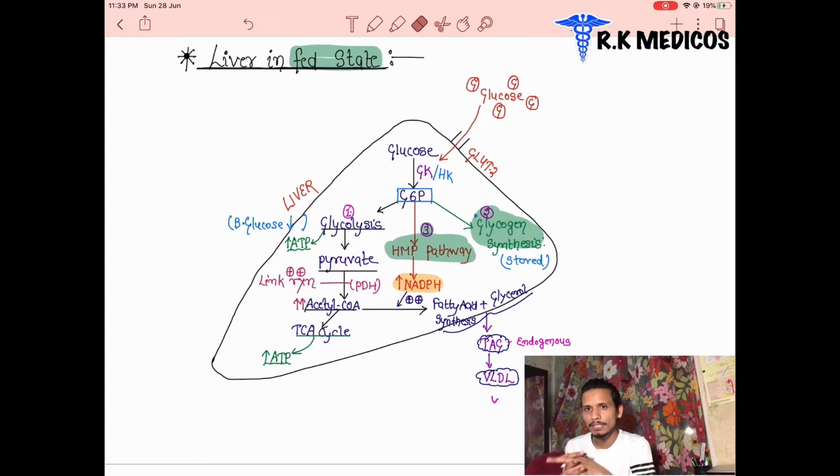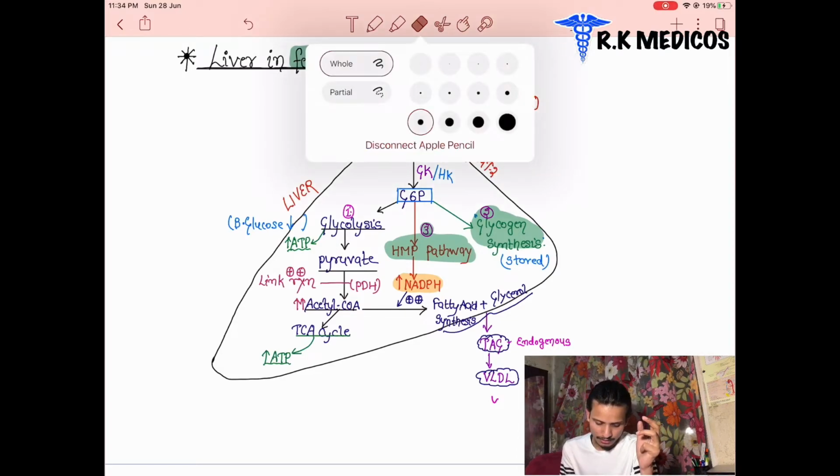There are three main reactions in the liver. In the fed state, three pathways will be run. After glucose enters the liver through GLUT2 receptors, it goes to glycolysis, glycogen synthesis, or the HMP pathway. From the HMP pathway we get NADPH, and from glycogen synthesis we get glycogen, the stored form inside the liver. When required in the early fasting stage, this glycogen will be used. In glycolysis, glucose is converted into pyruvate, then to acetyl-CoA, which runs inside the Krebs cycle and produces ATP after the electron transport chain. These things happen inside the liver, and we have to memorize them.